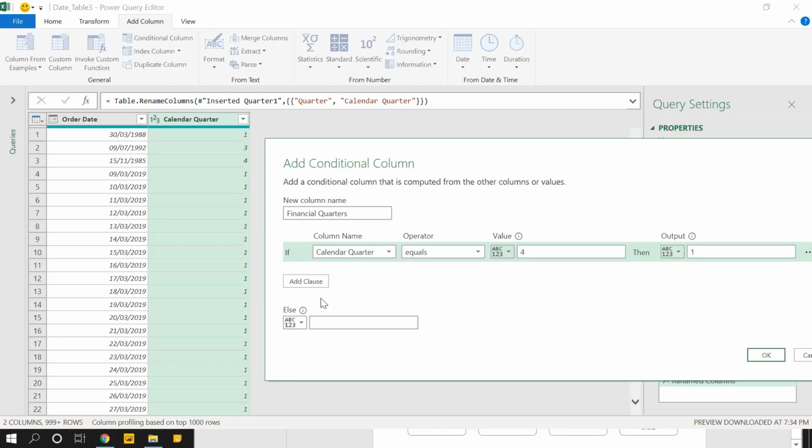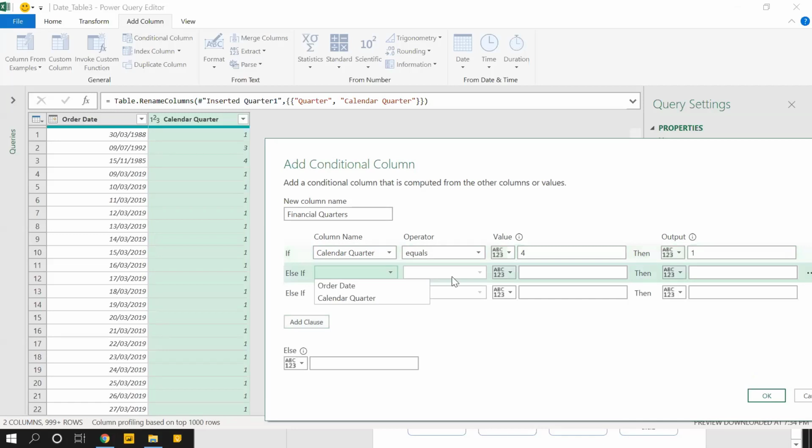Add. If calendar quarter equals 3, it is the second quarter. Calendar quarter is 4, then the quarter is 3.